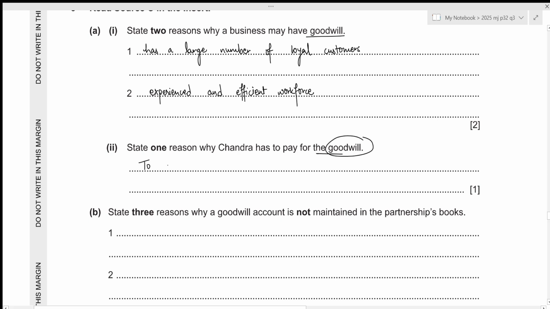To reward the existing partners for their effort.